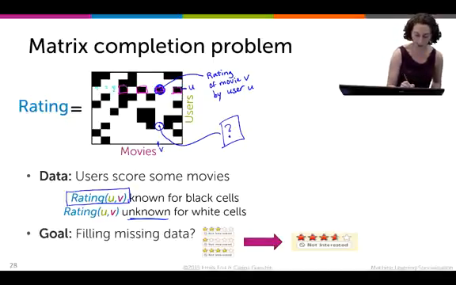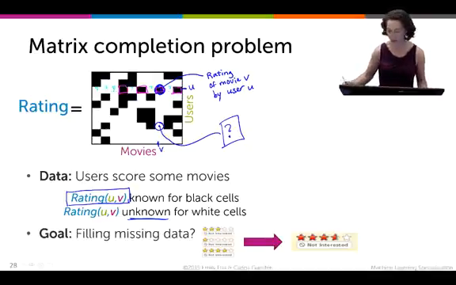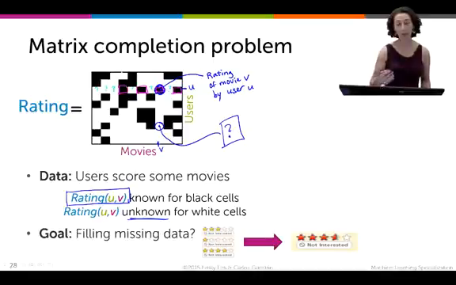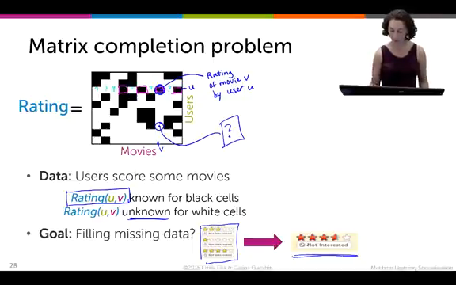Actually, all of these question marks, we're going to fill in using that user's history as well as those of all other users. Okay, so this is the history of ratings of that user and every other user, and using it to predict how much we think they're going to like this movie that they haven't watched.